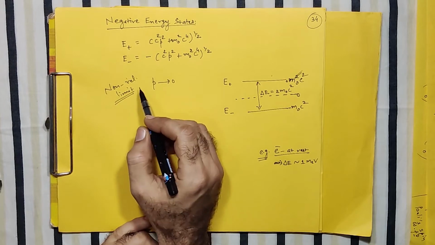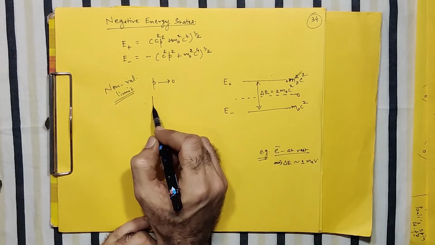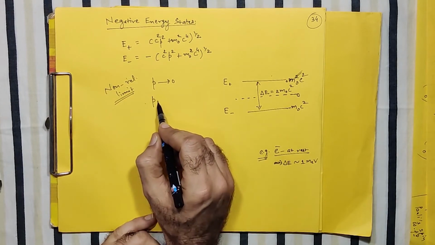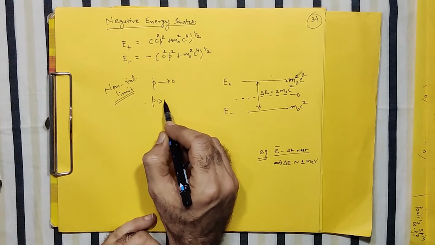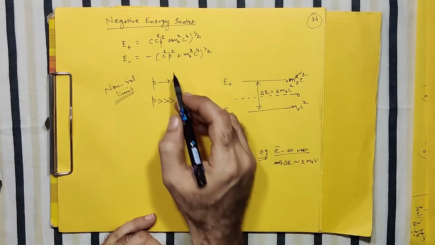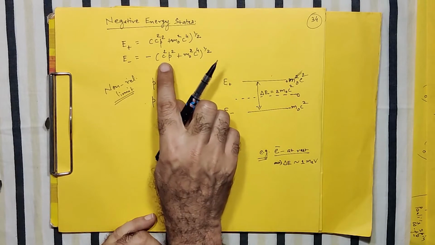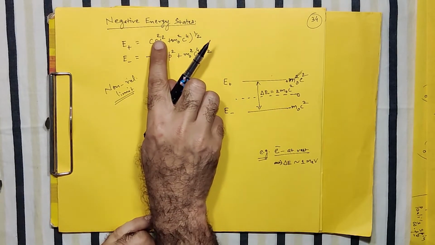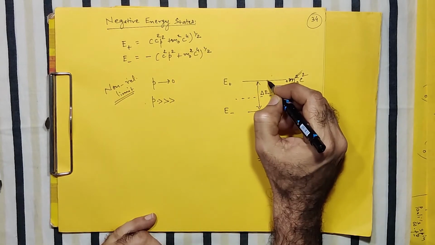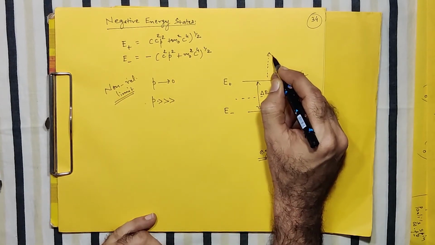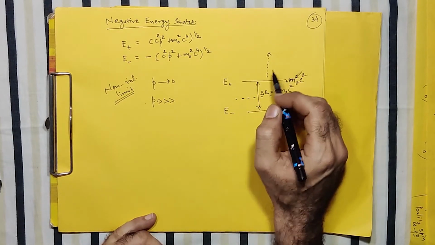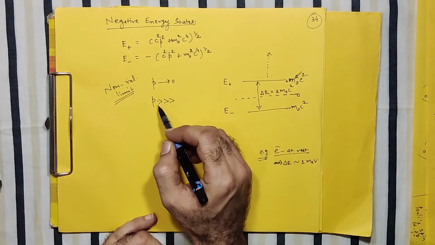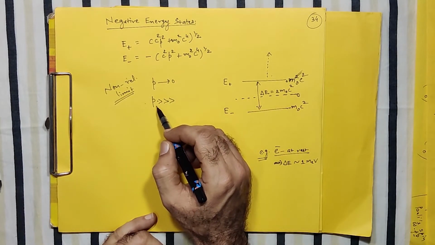From this limit, if I just go on increasing P, the P square term will increase. So the total energy with negative sign just goes on increasing in magnitude, and for E plus, it just goes on increasing. As you increase your P, the energy level goes on, and there is no upper limit for linear momentum.